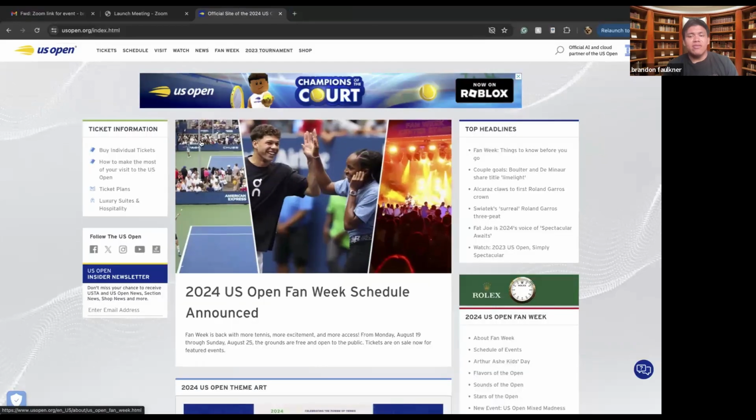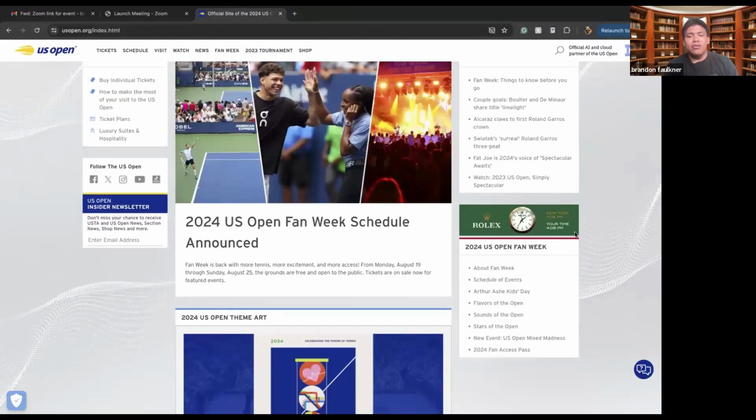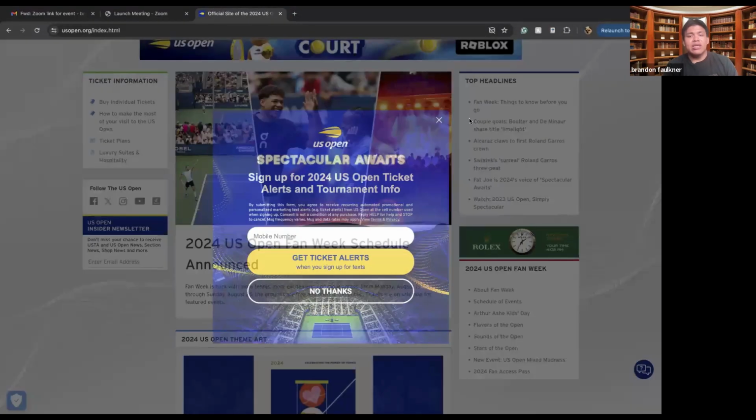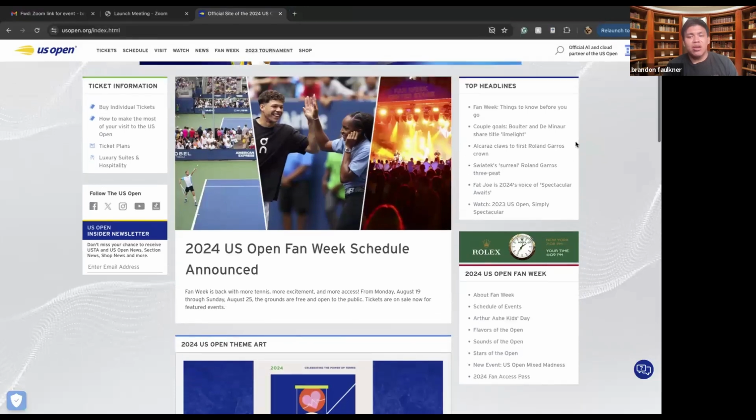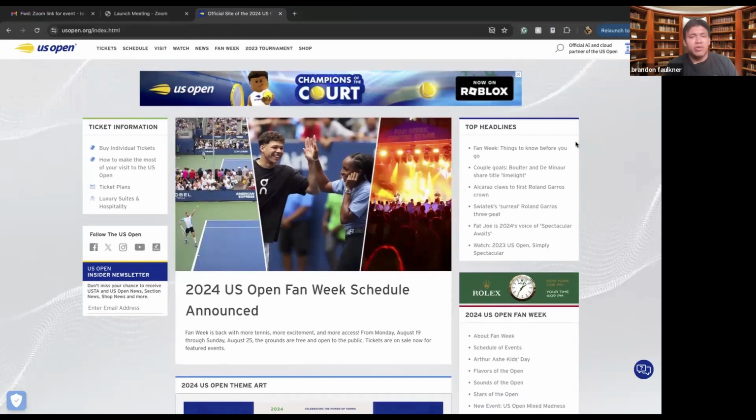Other than that, I have nothing really else to add. This is just a great way to keep track of the US Open and look at all the sponsors and affiliates with the US Open. So of course, you can play Champion of the Courts on Roblox if you have the game. You can also view Rolex and how they sponsor the US Open, and then of course all the other brands and all the other people who sponsored the US Open for this year.